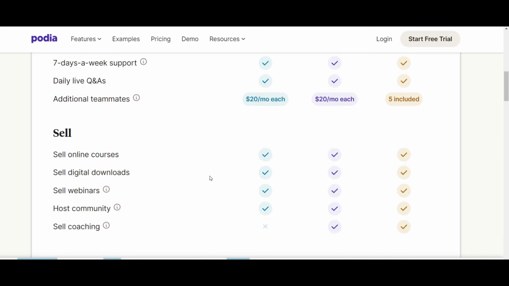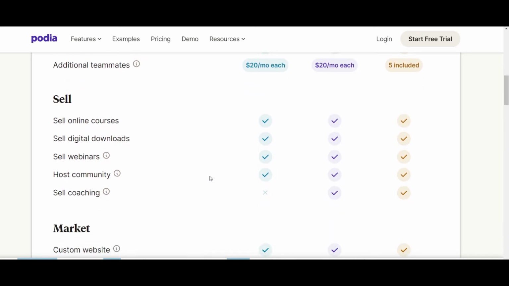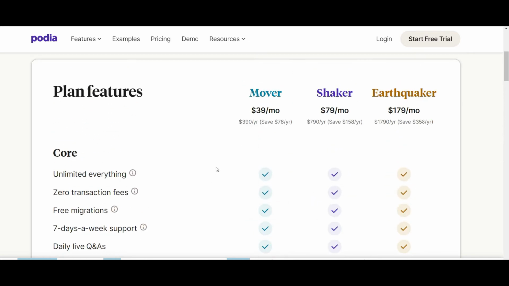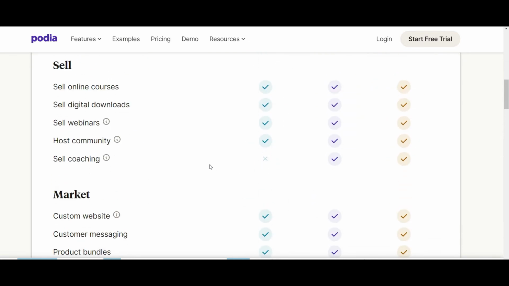In terms of the selling, which is the key part, the unique selling point would be their ability to sell online courses and digital downloads. In amongst that, with online courses, you will get everything like upsells and different payment plans that you can offer. Everything is available within the courses. So it's worth checking out the features in our articles as well to see what's in that. The only thing they don't allow you to sell at the Mover plan is coaching sessions. So you will have to upgrade to the Shaker plan for that. It's $79 per month if that's important to you.